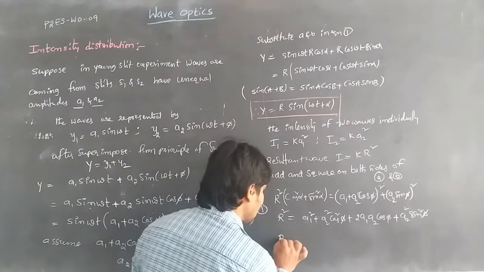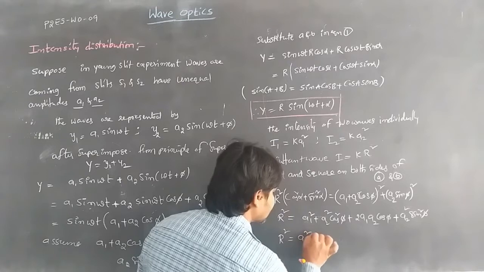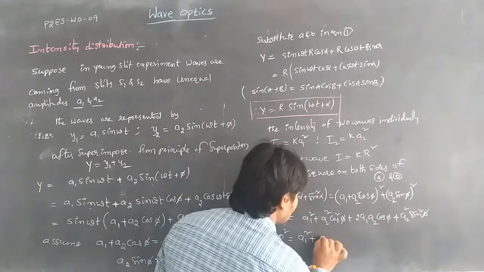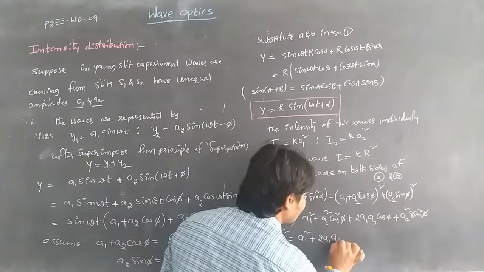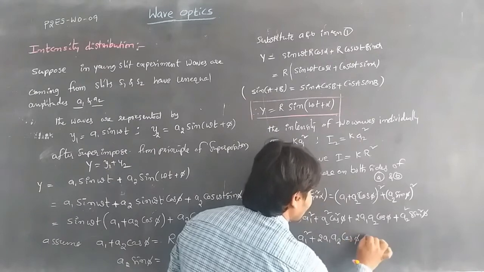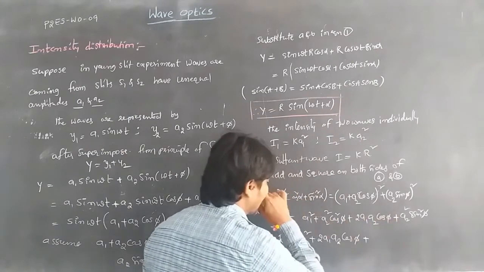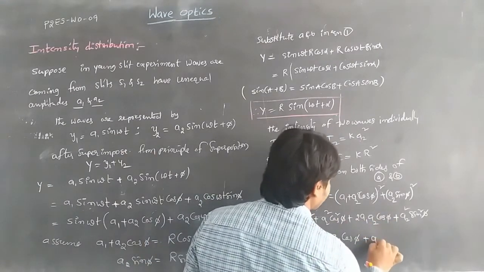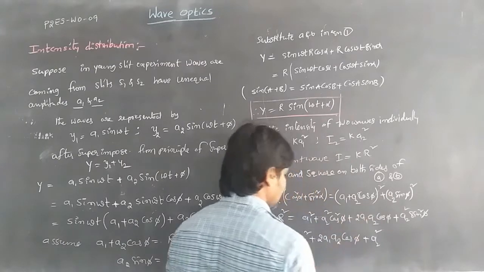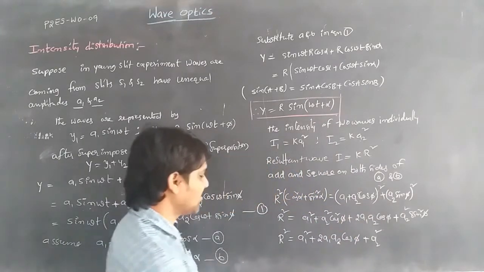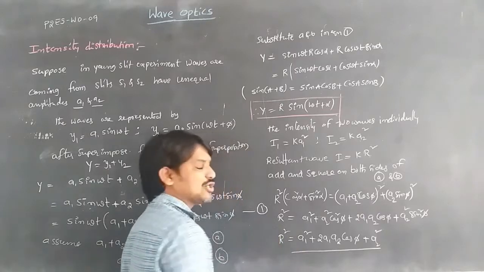So r square is equal to a1 square plus 2 a1 a2 cos phi plus a2 square. This is the resultant amplitude of the wave.